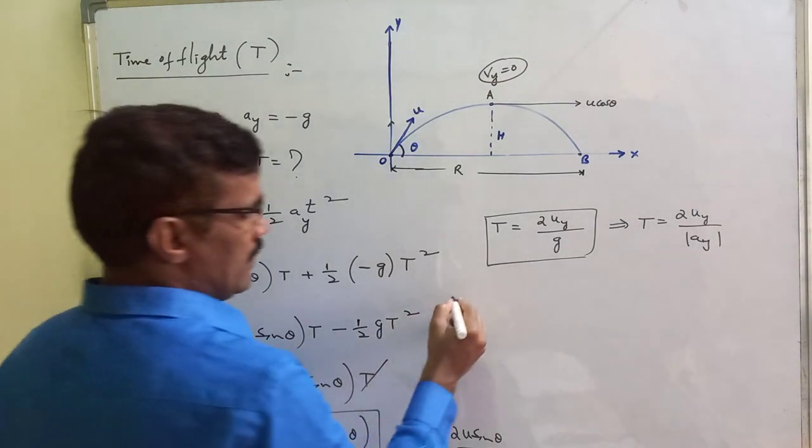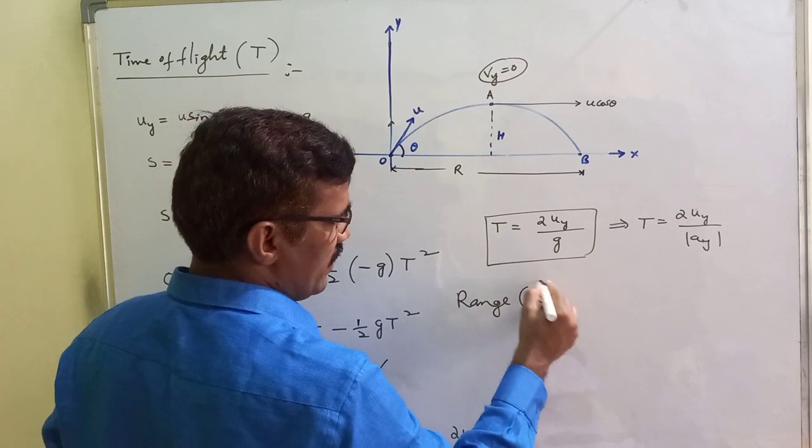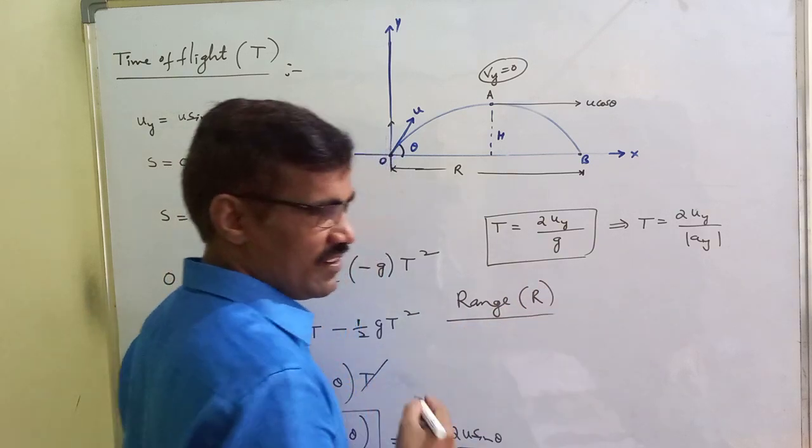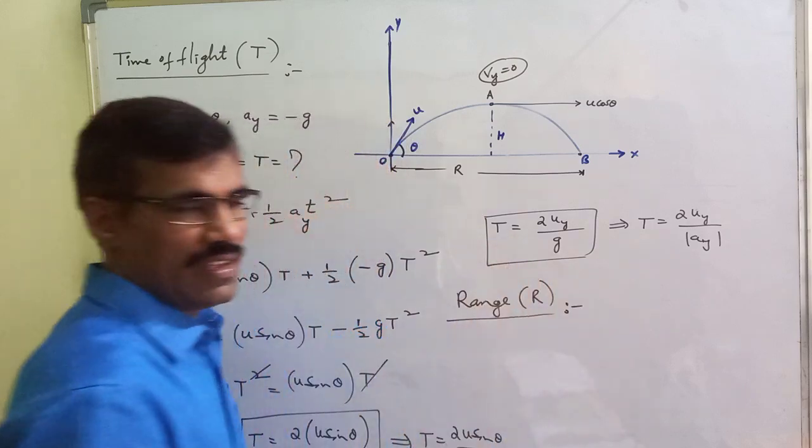Then next one is range. What is range? Range or horizontal range, same meaning.